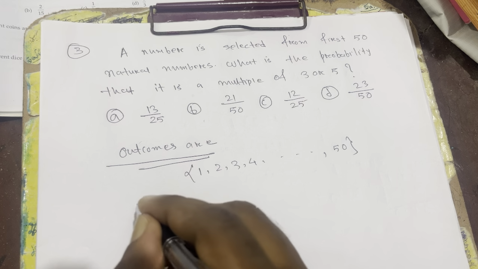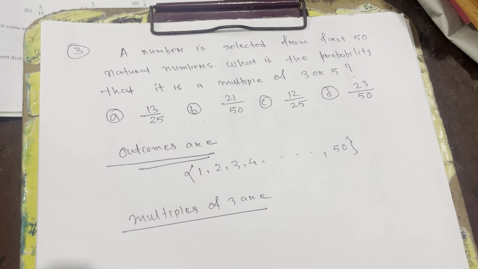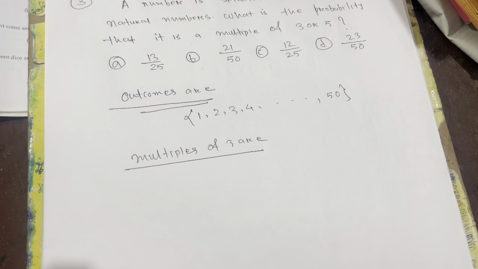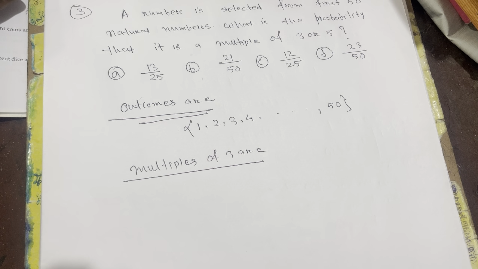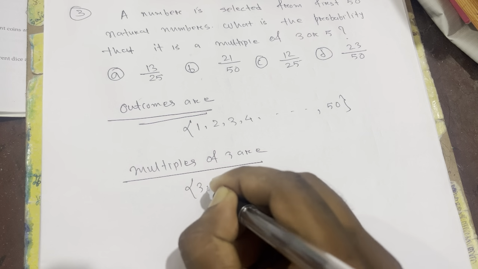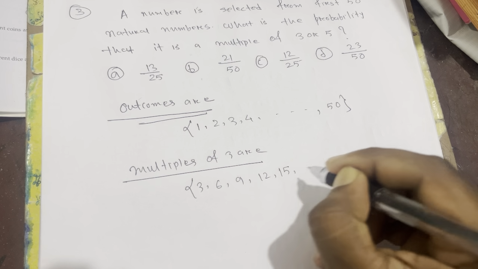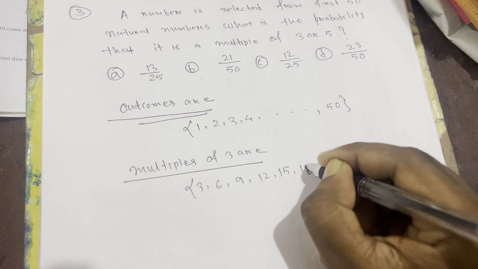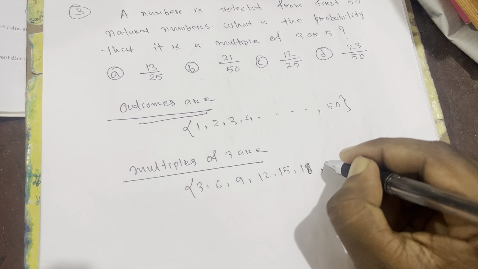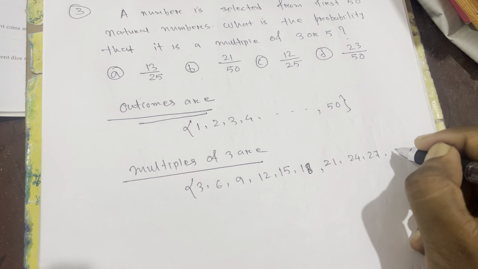For finding the resulting outcomes, first we'll find the multiples of 3, then we'll find the multiples of 5, then we'll find the total outcomes. So before that, first we'll find the multiples of 3. Multiples of 3 are 3 1 is 3, 3 2 is 6, 3 3 is 9, 3 4 is 12, 3 5 is 15, 3 6 is 18, 3 7 is 21, 3 8 is 24, 3 9 is 27, 3 10 is 30,